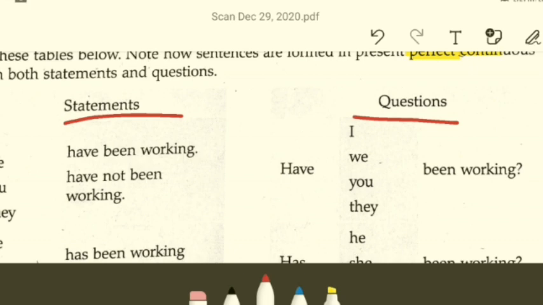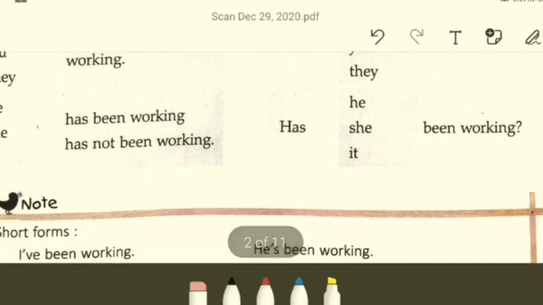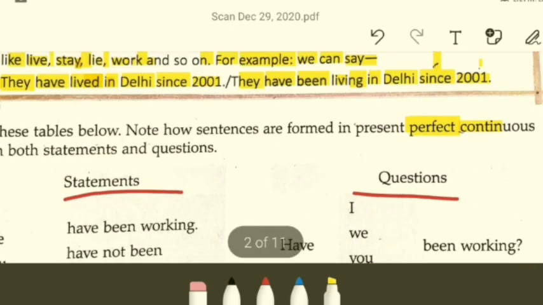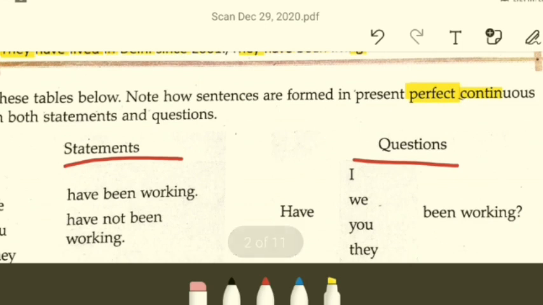We have not been walking. You have not been walking, and so on. Then questions: Have I been walking? Have we been walking? Have you been walking? And so on. Then he has been working. She has not been working. Has he been working? Has she been working? See, two different fragments. One is simple sentences or statements. The other one is questions, where you ask something.